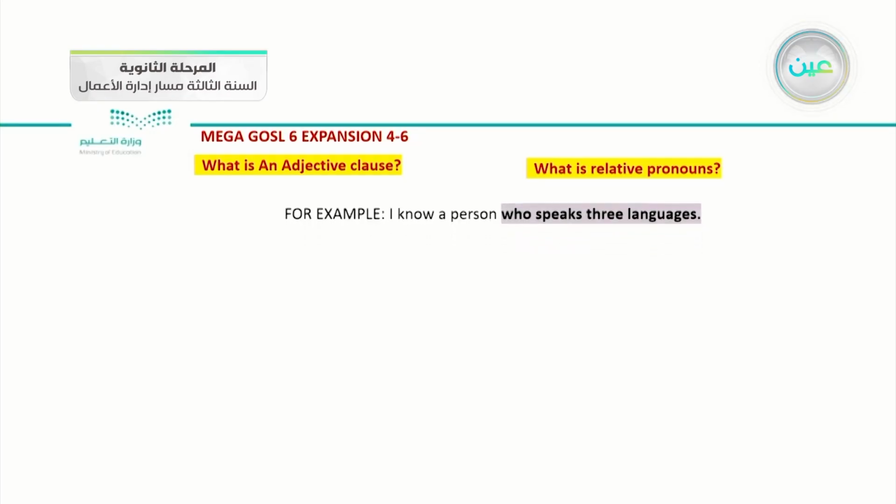And here is an example. For example, I know a person who speaks 3 languages. So who speaks 3 languages is a relative pronoun clause, which becomes an adjective clause for the noun. We call this clause an adjective clause.